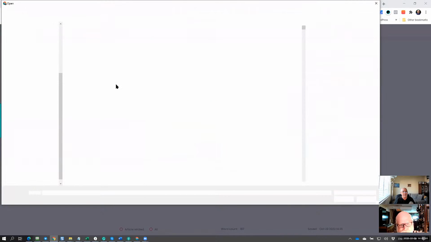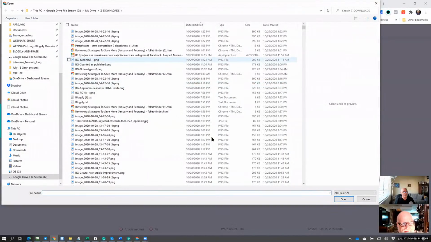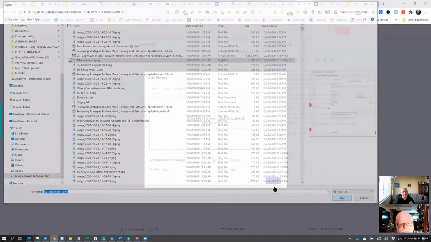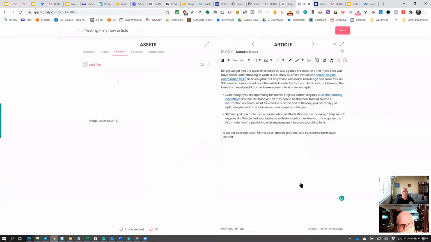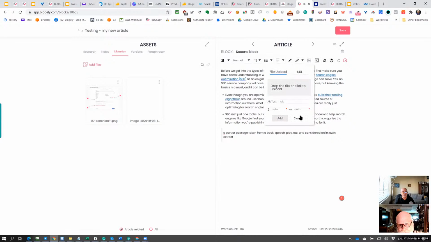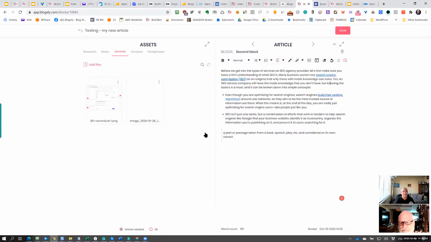So let me just go and pick a second image so you can see this. I'm just adding this image as well. So let it be here and just upload it here. Now you can see the second image showed up. Now if I want to add this image on the right side, I don't need to use even here. There is an option here for file upload or URL. So yeah, you can use it here, but I would suggest using it from your library because it's going to be stored forever.